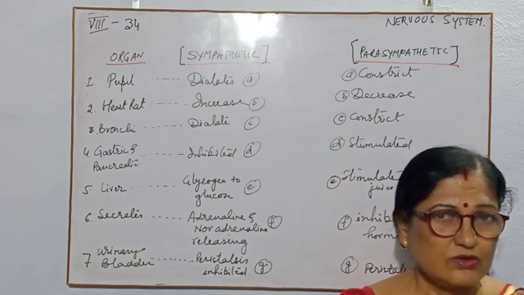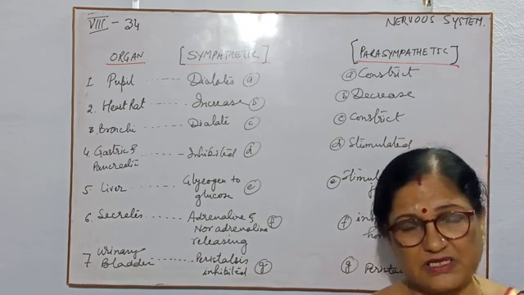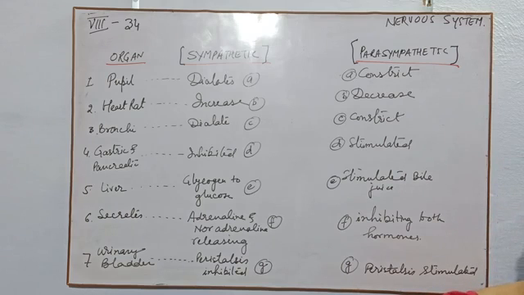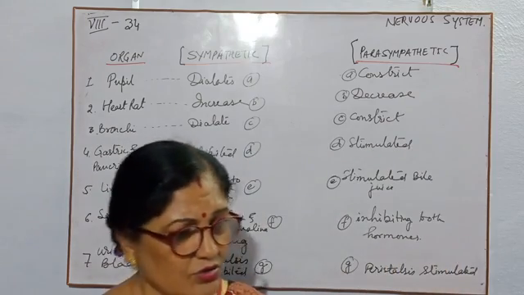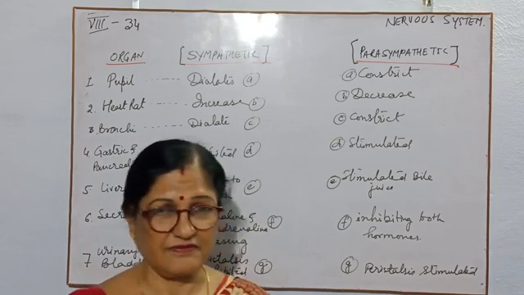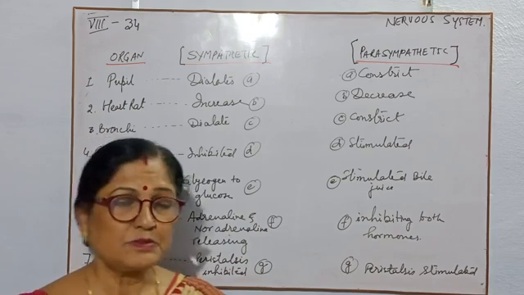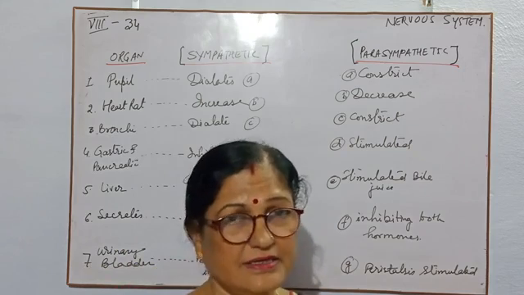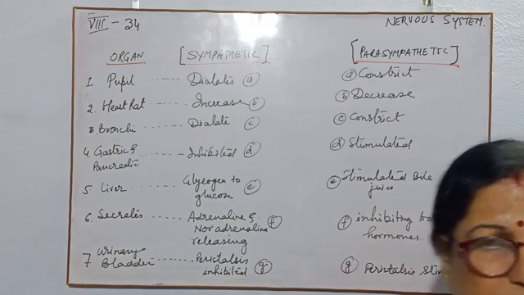Bio. Today I will teach the nervous system, the last part of the nervous system, that is the autonomic nervous system. Before it, I told you that autonomic nervous system means it can be conducted by itself. Autonomous means it can be conducted by itself. So, they have some important thing, that is the ganglia. Ganglia is the plural word and ganglion is the singular word.